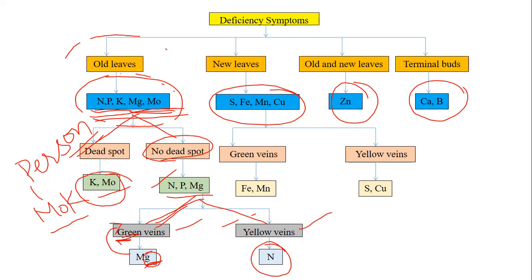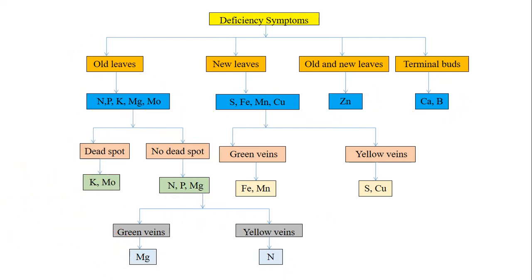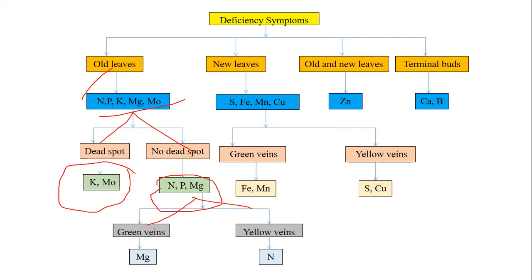I'll just come back again and repeat this. Older leaves, what are the different nutrients where we find the deficiency on older leaves? These are the nutrients: NPK, magnesium, molybdenum. Again in that we have dead spots and no dead spots. Dead spots are created by the person Mock. And the remaining three, NP and magnesium, no dead spots we find. And again in these three we have green veins and yellow veins. Green veins are there when magnesium deficiency is there. Yellow veins will be there when nitrogen deficiency is there. So one part is clear here.